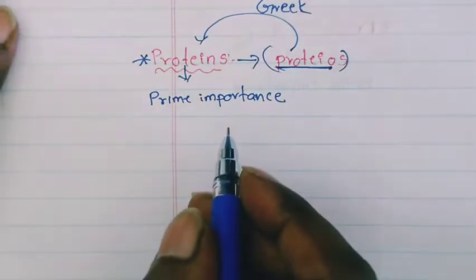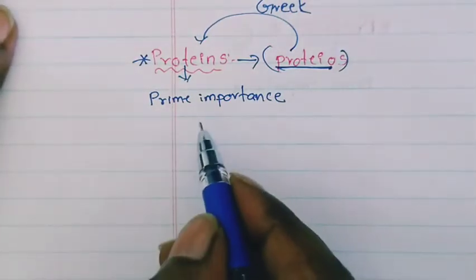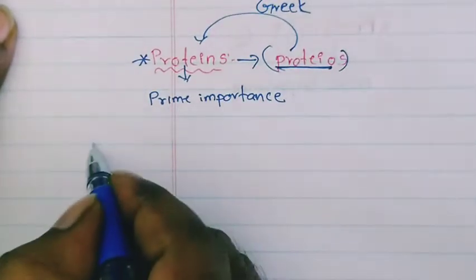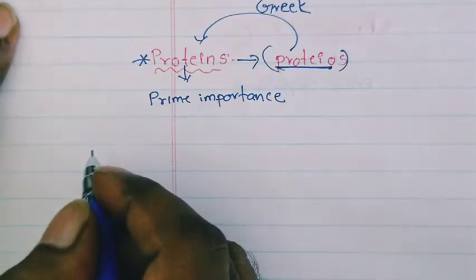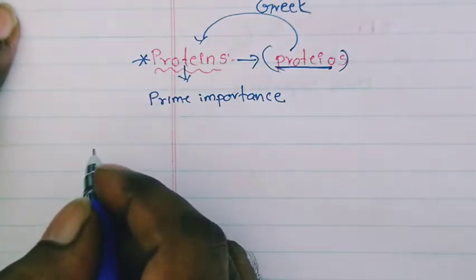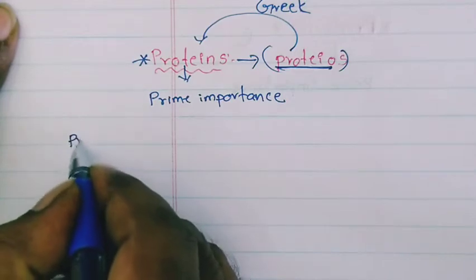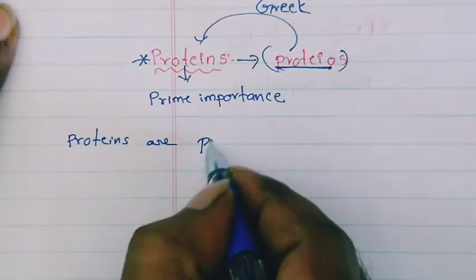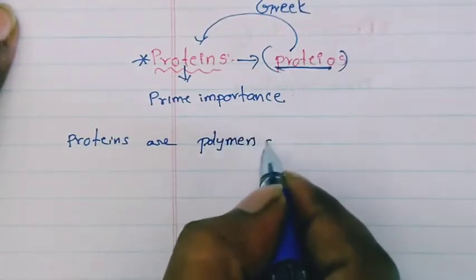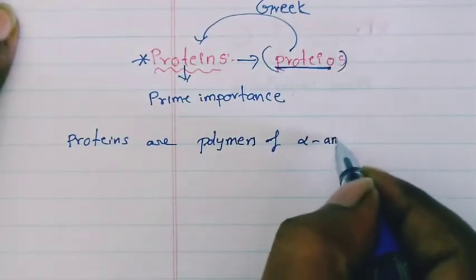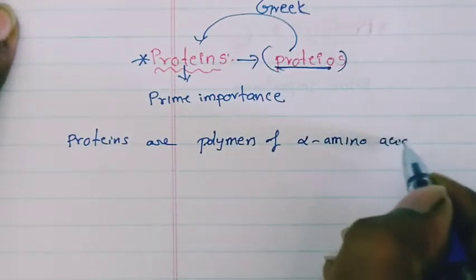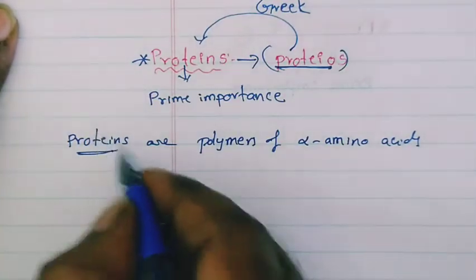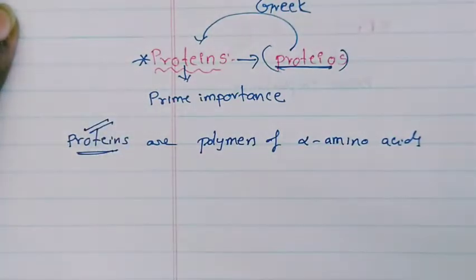Okay, now I will explain about proteins. Actually, proteins are polymers of alpha amino acids. Okay, that means all proteins are polymers.